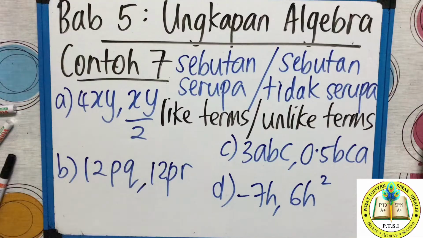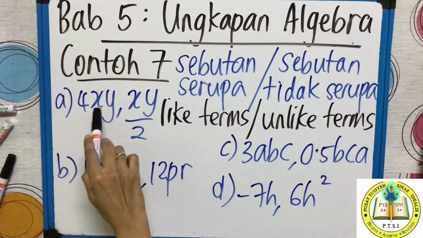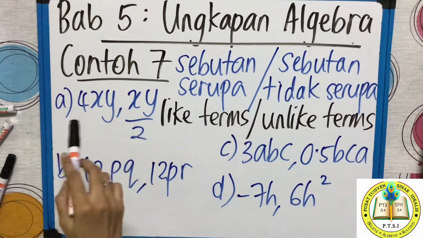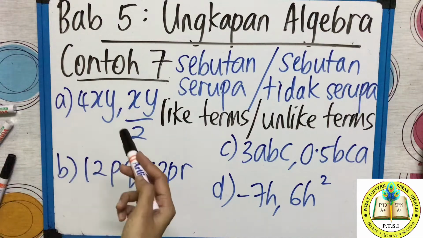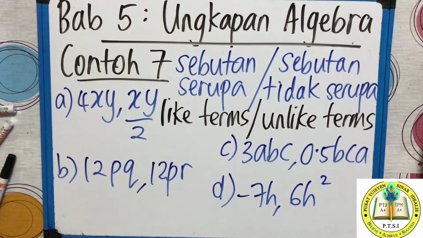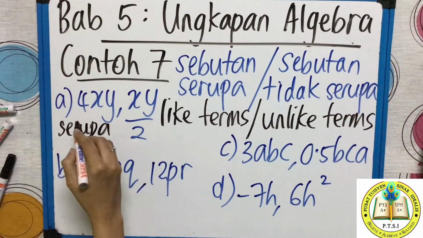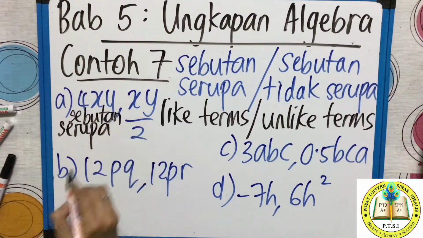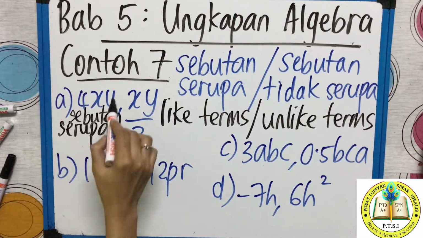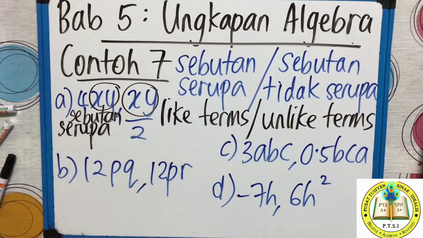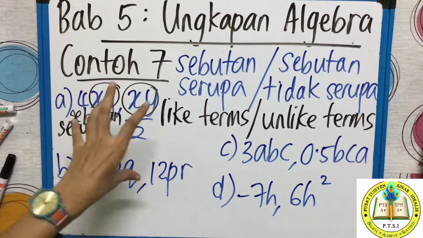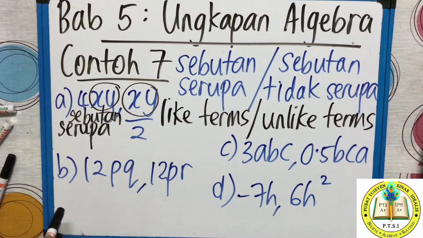Okay, now we try the A question. 4xy, xy over 2. Serupa atau tidak serupa? Like term or unlike terms? Like term, serupa. Why teacher say serupa? Sebutan, you must write sebutan serupa. Like terms. Why? Ini ada XY, ini ada XY. So, it is sebutan serupa. Nombor lain kita tak kira. Kita lihat huruf sahaja. We only look at the letters. Sebutan serupa.